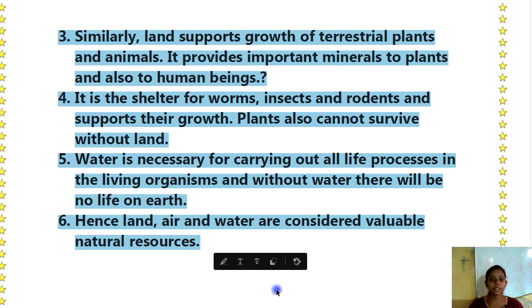Similarly, land supports growth of terrestrial plants and animals. It provides important minerals to the plants and also to human beings. It is the shelter for worms, insects and rodents and supports their growth. Plants also cannot survive without land. Water is necessary for carrying out all life processes in living organisms, and without water there will be no life on earth. Hence, land, air and water are considered valuable natural resources.